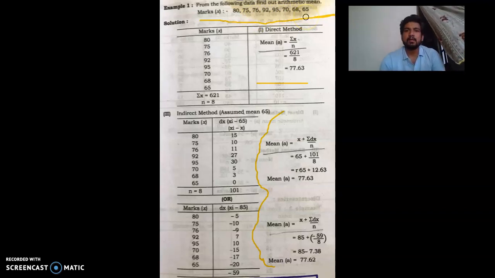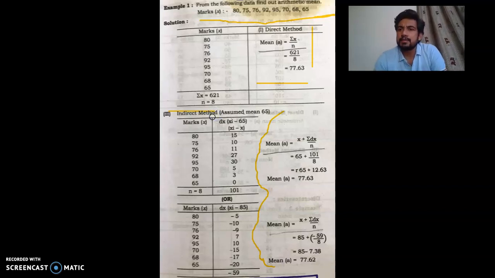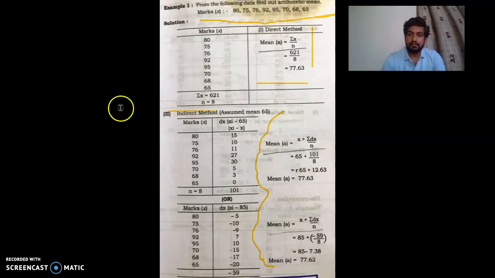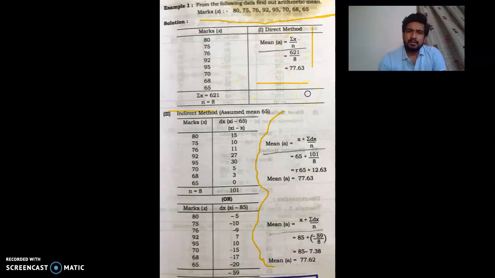Understand? Now we have to solve this problem by two methods. One is direct method, another is indirect method. Now first we will concentrate on direct method. We are going to arrange that data in a tabular form, as I explained to you in the first lecture, that we just have to position the data in a properly tabular form. Then we apply the formula and find the answer. In the direct method, we just have to find out the average. That's why it is very simple.